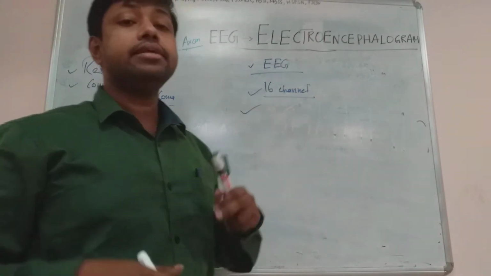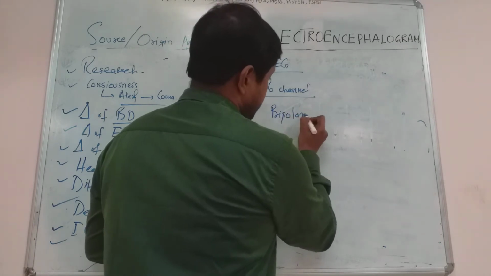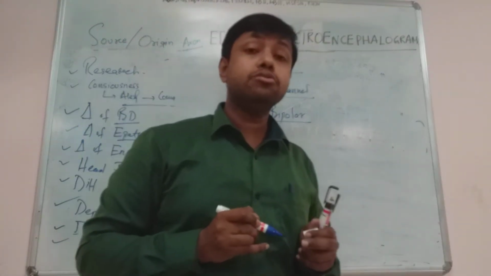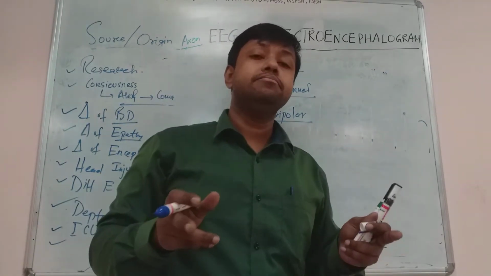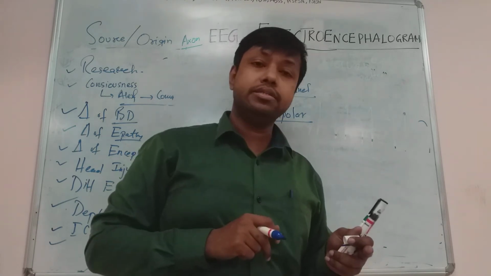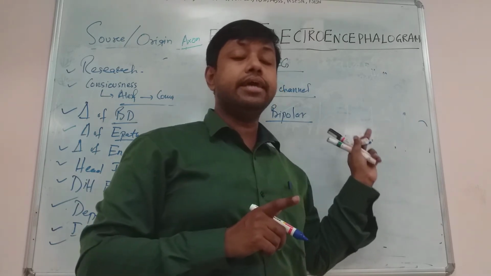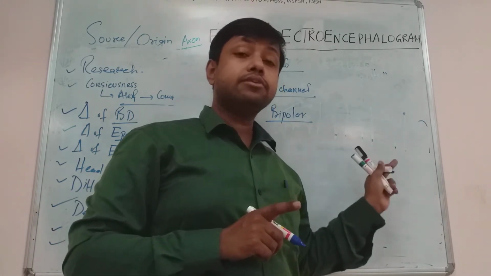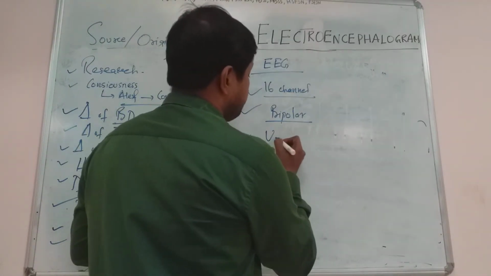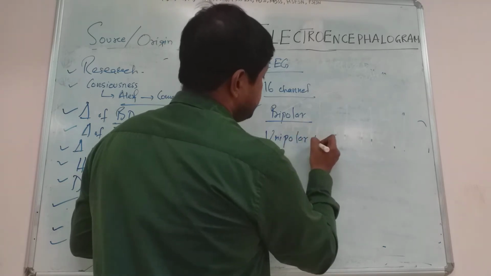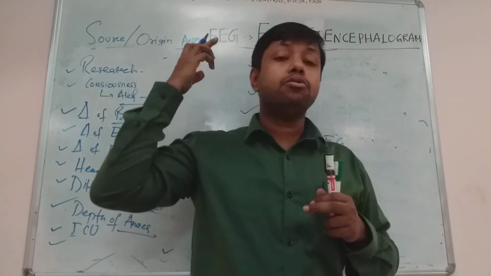Based on that, there are unipolar and bipolar electrodes. What are bipolar electrodes? Bipolar electrodes are those where both the electrodes are on the surface of the skull. They have 2 poles. We call it bipolar EEG, where both electrodes are on the surface of the skull. There are also unipolar EEG electrodes. Here, one electrode is on the surface of the skull and the other is on the ear, behind the ear.